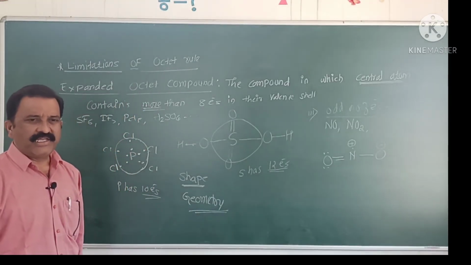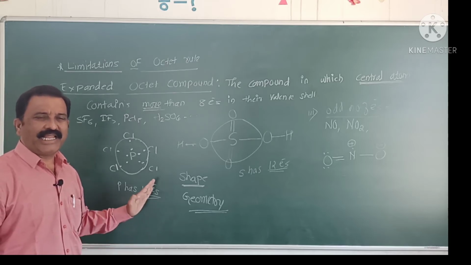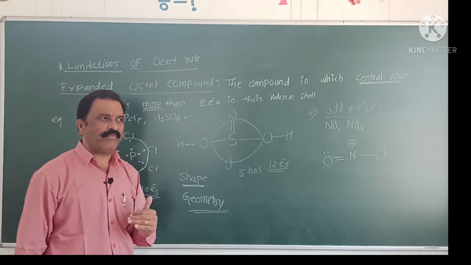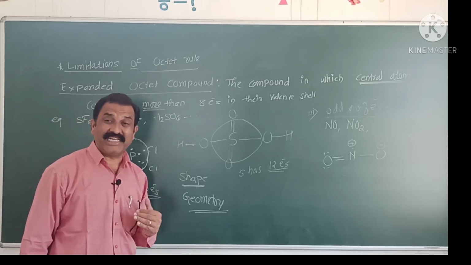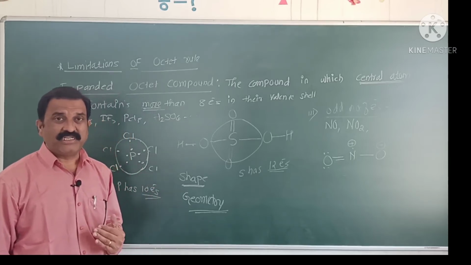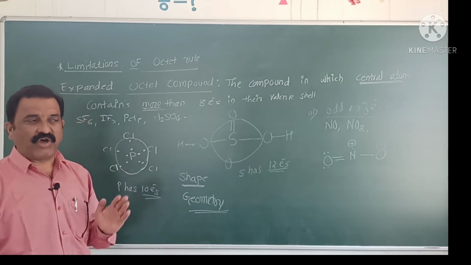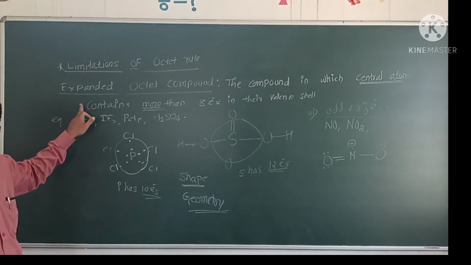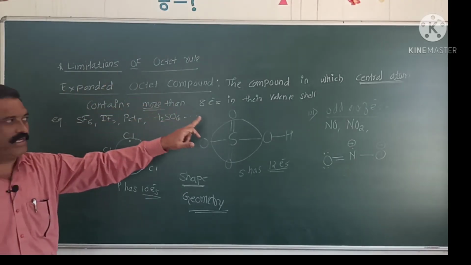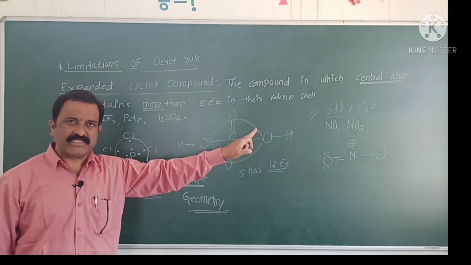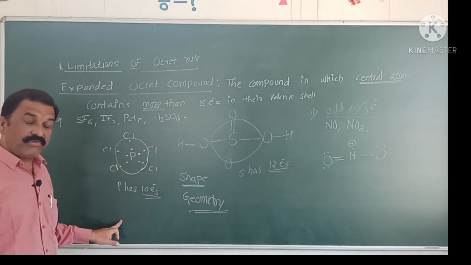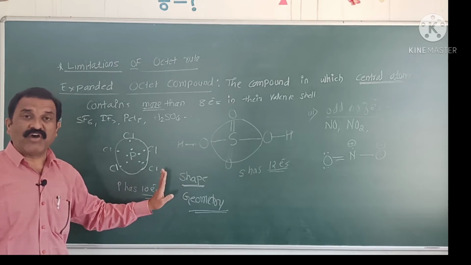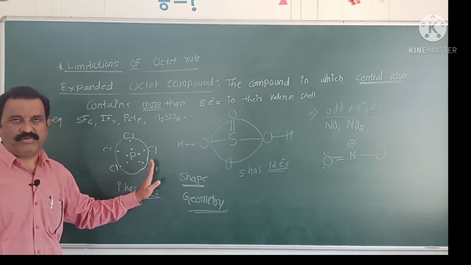These are the important limitations or inadequacies of the octet rule. Which are the limitations or inadequacies of the octet rule? That is, the octet rule fails to explain the formation of expanded octet compounds, incomplete octet compounds, and compounds with an odd number of electrons. It also fails to explain the shape as well as the geometry of a molecule.